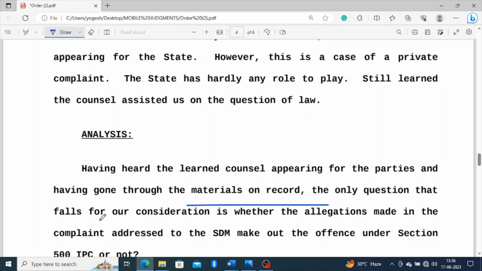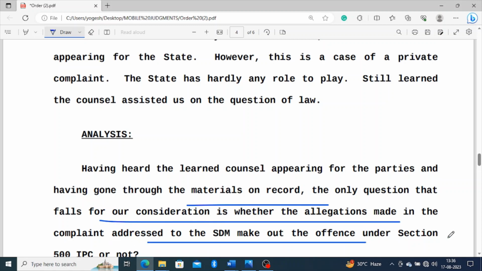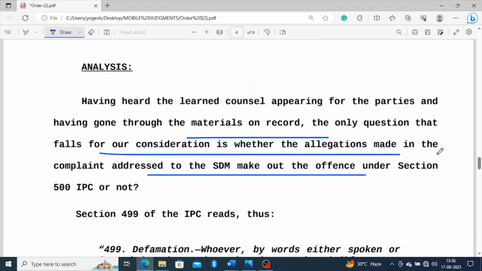The only question that falls under consideration is whether the allegations made in the complaint addressed to the SDM make out the offence under Section 500 IPC or not. The court has framed the question of law: whether the allegations made in the complaint before the SDM will attract the provisions of Section 500 of the Indian Penal Code, meaning defamation.